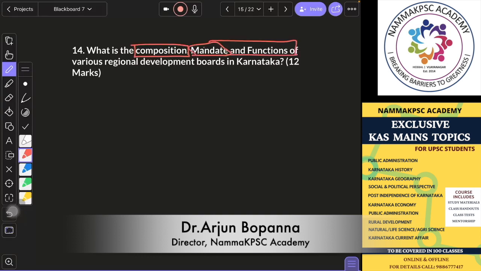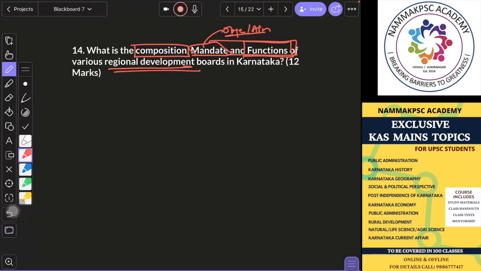Usually, mandate is objective, aim. You have to write if you know, and function. What are the functions of various regional bodies? Since it's a direct question, you can start off directly. Like you can write about the Hyderabad Karnataka Development Board, what it is, etc. Now the name has been changed, all that you can write.